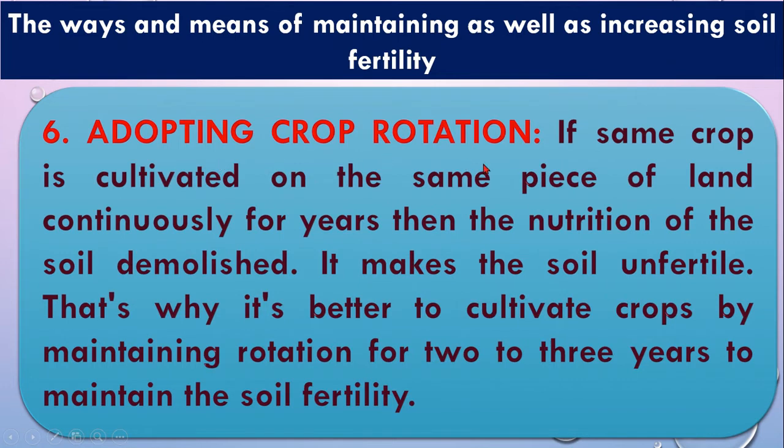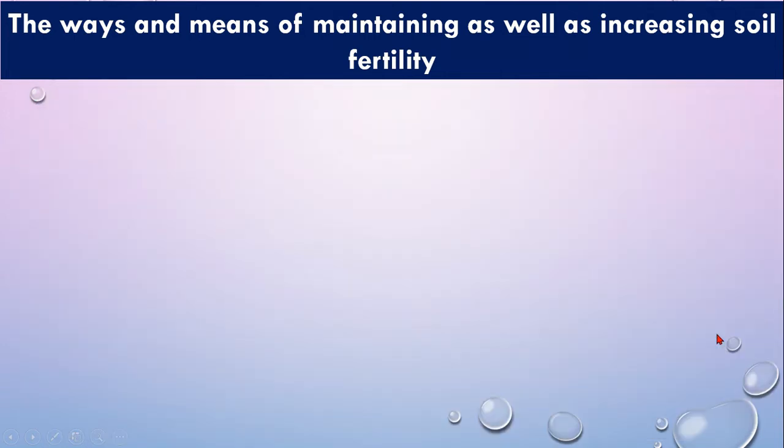Next is adopting crop rotation. That means do not cultivate the same crop in the same land in the next season. That means if you cultivate rice on a piece of land this season, next season you will not cultivate another rice variety; you can cultivate vegetable, or you can cultivate flower. This is called crop rotation. You can make a plan for 2 or 3 years to maintain the soil fertility. It will increase the soil fertility as well.